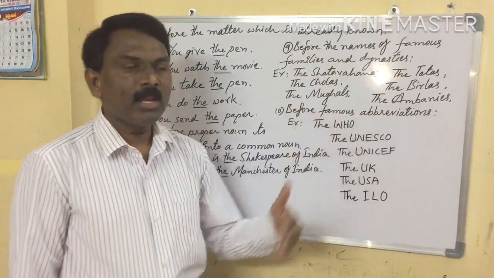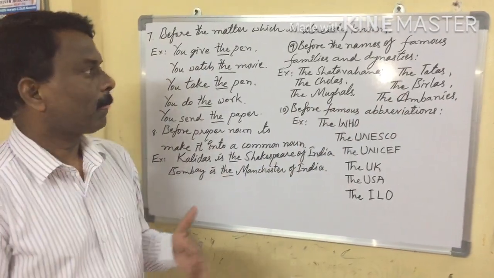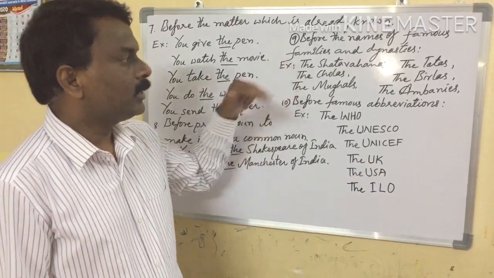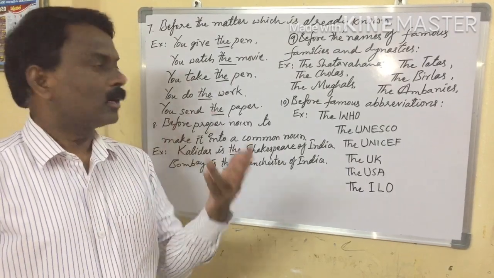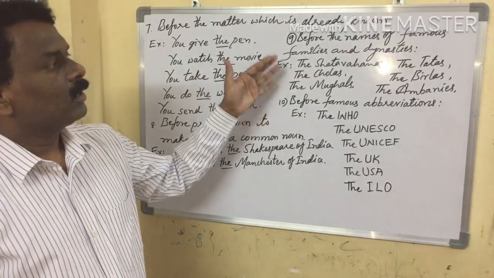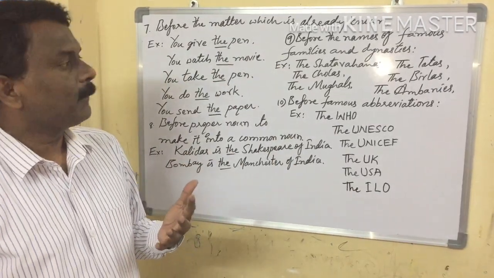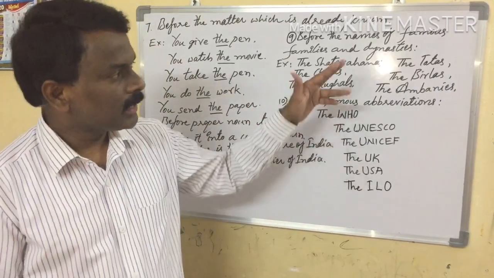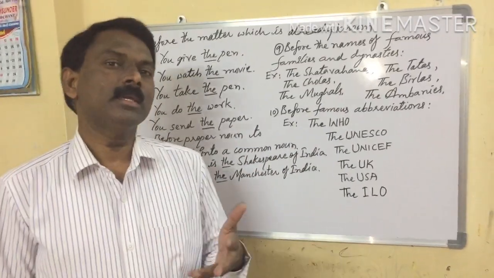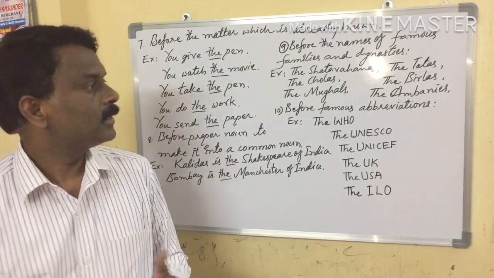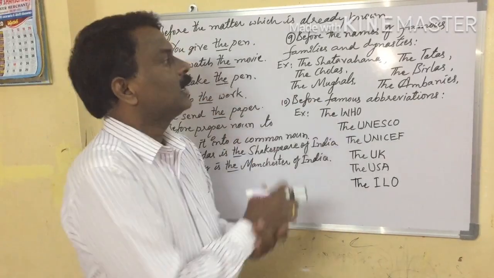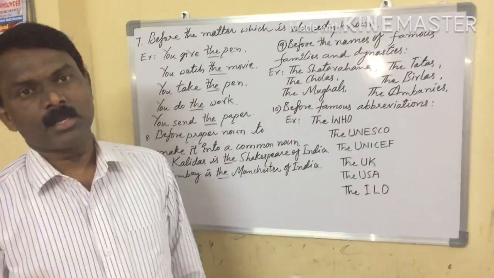Before the names of famous families and dynasties. For example, the Shatavahanas, the Kakatiyas, the Cholas, the Mughals. These are all famous dynasties. Then let's see famous families: the Tatas, the Birlas, the Ambanis, the Kapoors, the Bachchans. These are all famous families. When we want to say that kind of families and dynasties, we can use the article.